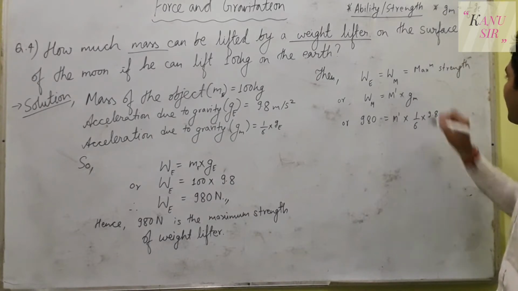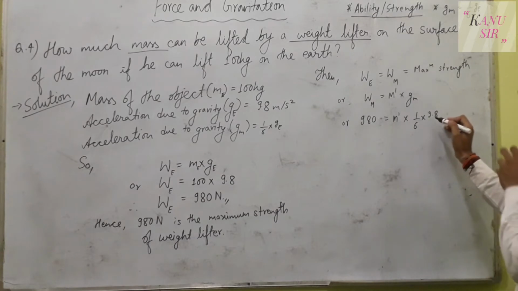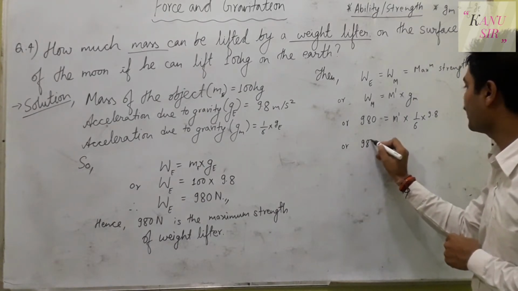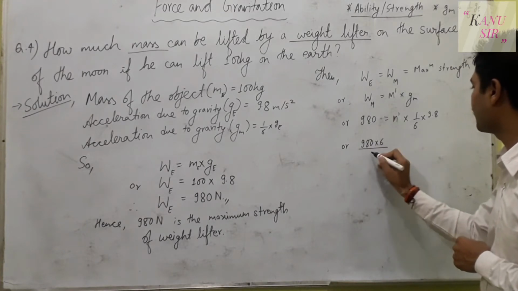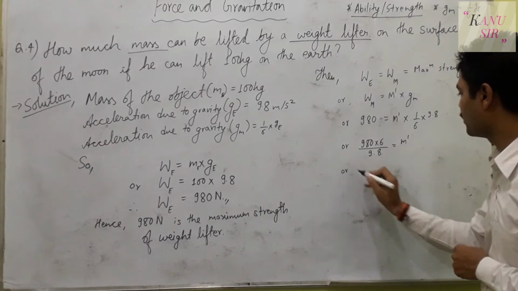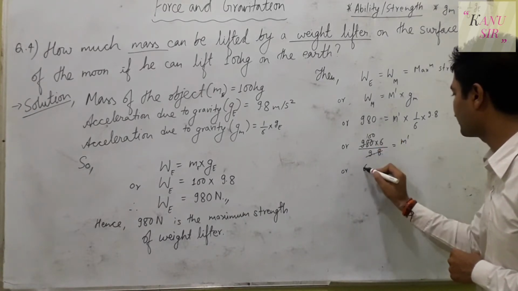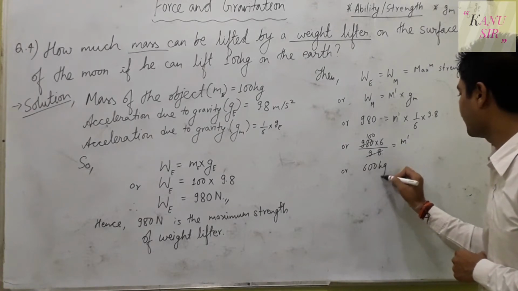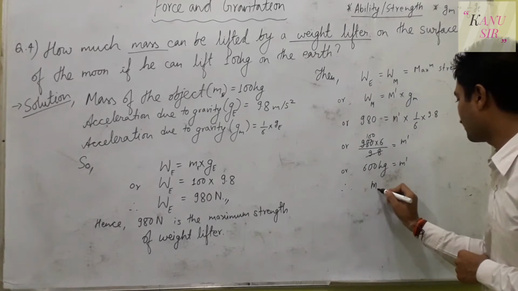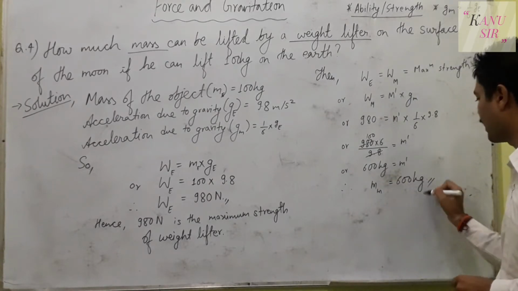Because the acceleration due to gravity on the moon is 1/6 times the acceleration due to gravity on the earth. Or 980 times 6 divided by 9.8 is equal to M dash. When you divide by 9.8 you will get 100 times, so you will get 600 kg. Hence, the mass of the object on the moon is equal to 600 kilograms.